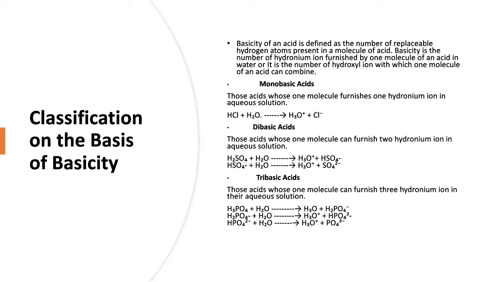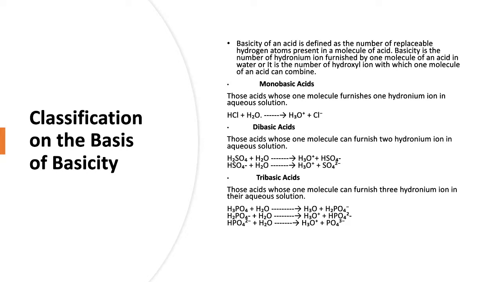These are a few good examples of a monobasic acid. Look at the equation. HCl plus H2O gives H3O positive hydronium ion and a chloride ion which is negatively charged. It yields only one hydronium ion. Hence, it is called a monobasic acid.